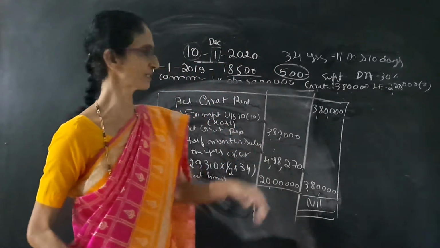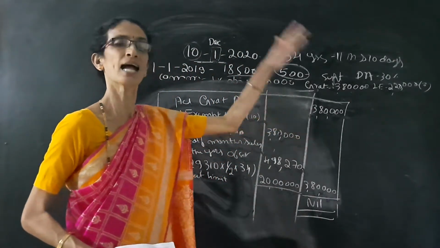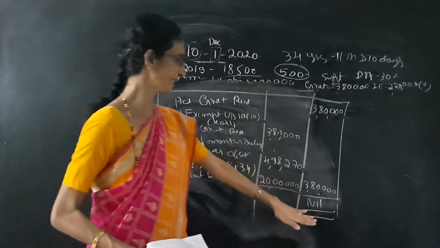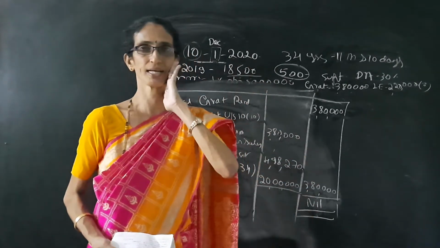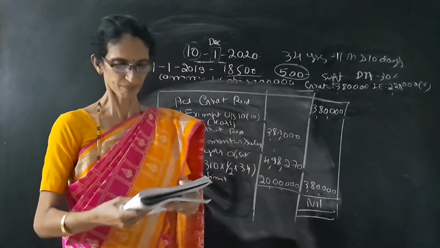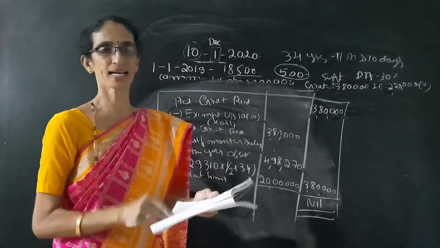So if the person receives 3,80,000 and if he is not covered under the Gratuity Act, then there is no taxable gratuity. Tax is nil. Fully 3,80,000 is tax free. So this is the calculation of gratuity.